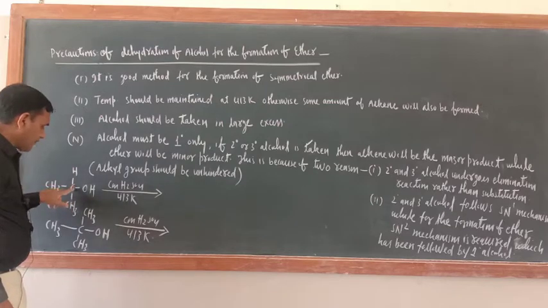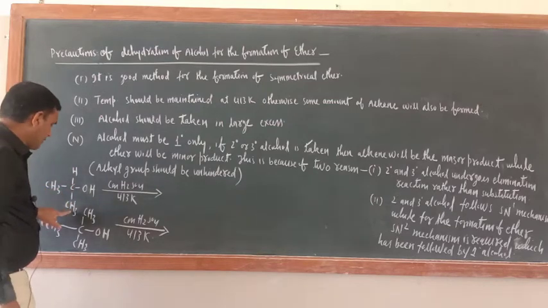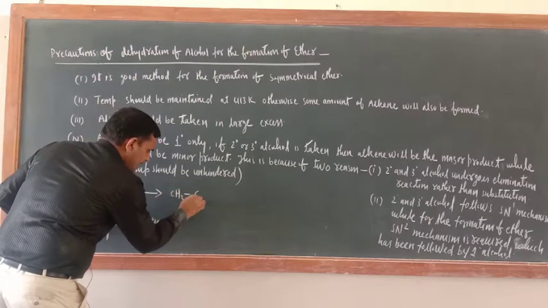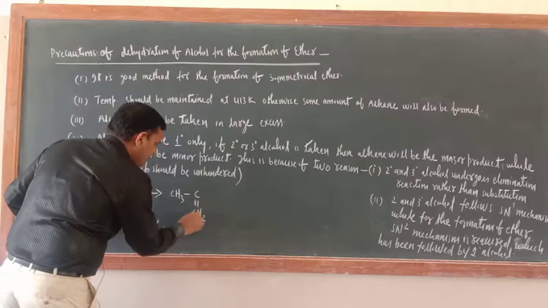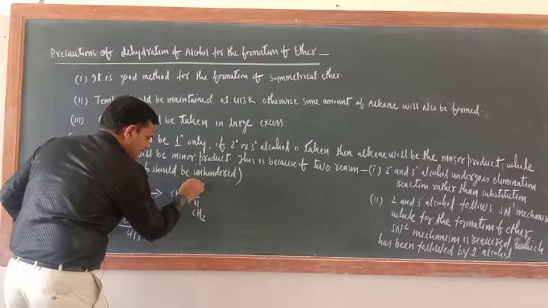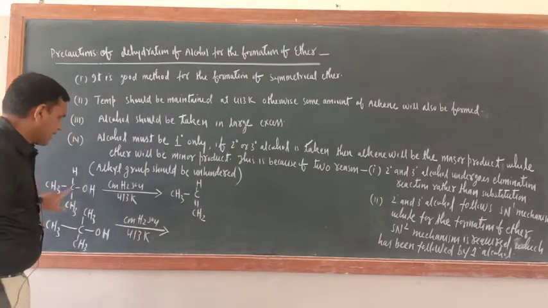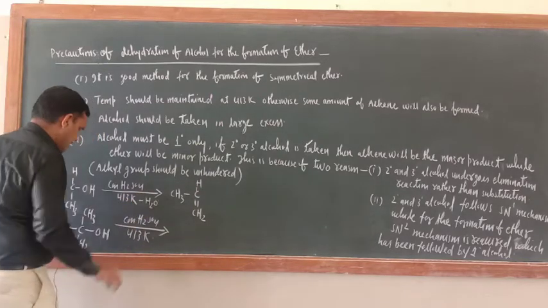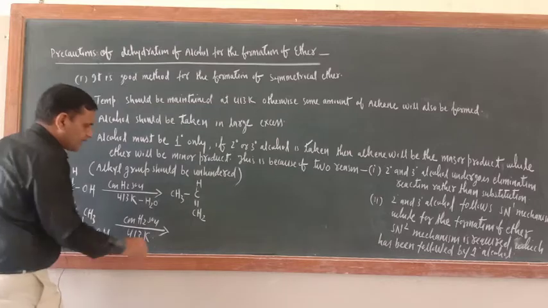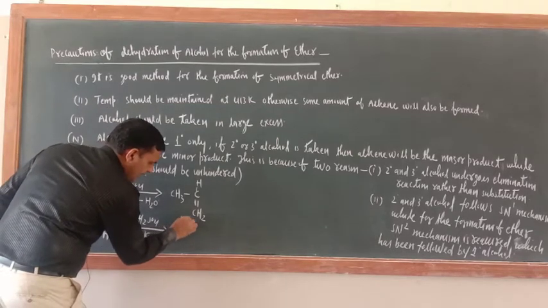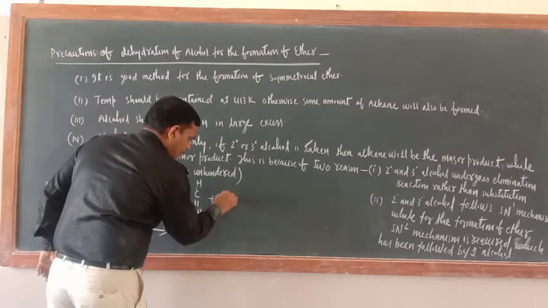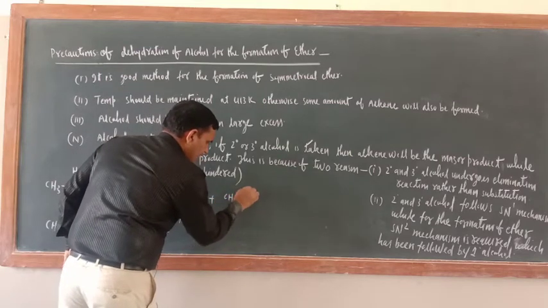OH is going from this carbon atom and H will come out from this carbon atom. So what is the product here? CH3 C double bond CH2, and here H is there, minus H2O. Correct or not? Now this would be the major product. This is an alkene, or not? Now some amount of this ether will also form.